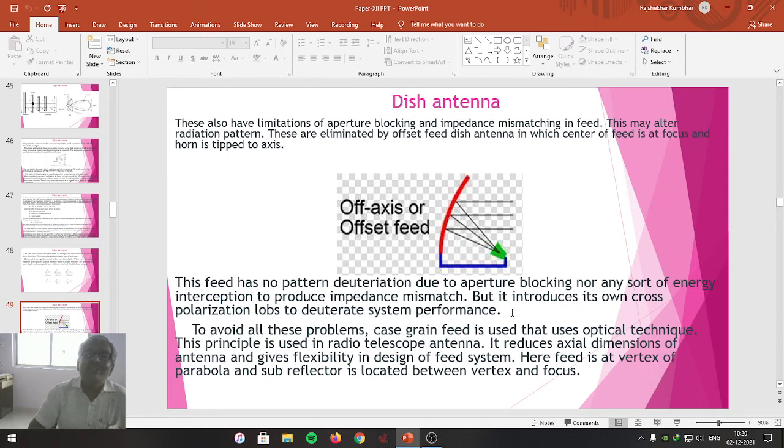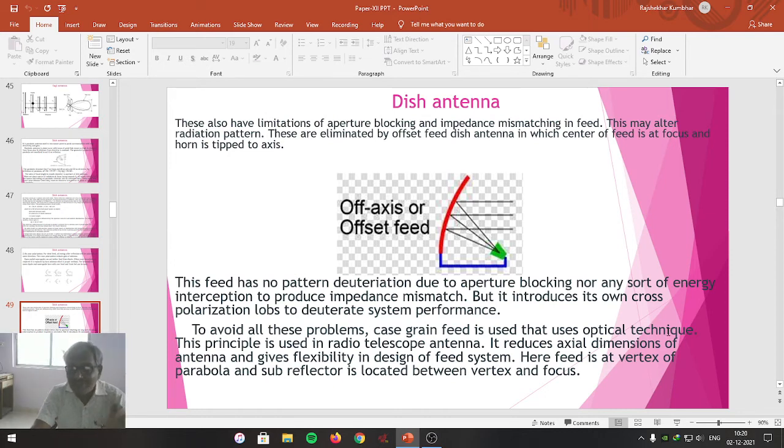So that's why whenever radio telescopes are constructed using the dish antenna, the cross-gain feed is used. Cross-gain feed is an optical technique in which the horn is placed behind the dish and the hyperbolic reflector is placed very near to the focus.